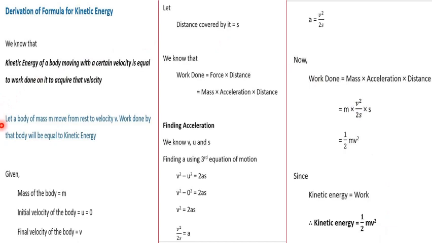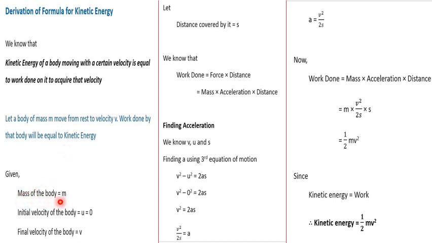For this we shall consider a body which is moving, which has a mass m, and it is moving from rest. Anything which is moving will definitely start from rest. So we shall consider the body's mass to be m, and it is moving from rest to the velocity v, that is, final velocity v. So work done by the body will definitely be equal to the kinetic energy here. You should know all the symbols here very clearly.